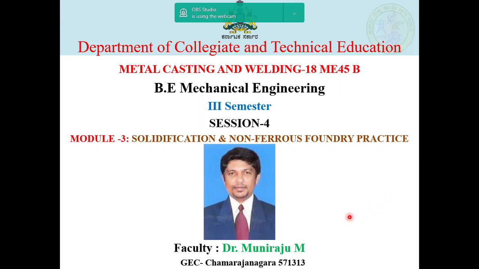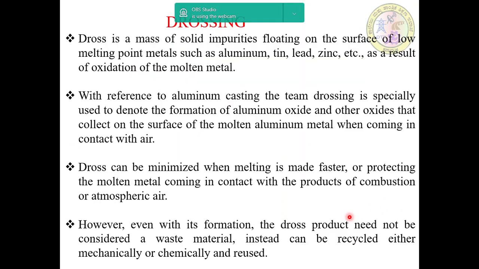Now we'll move on further. In this session we'll discuss what we mean by drossing. Dross is a mass of solid impurities floating on the surface of low melting point metals such as aluminum, tin, lead, zinc, etc. It is a result of oxidation of the molten metal.